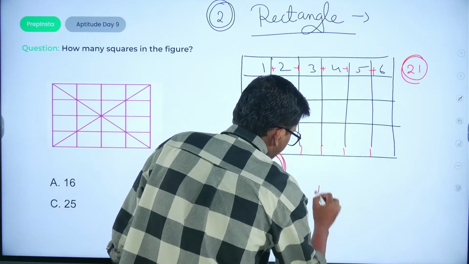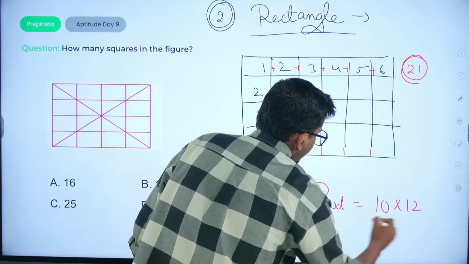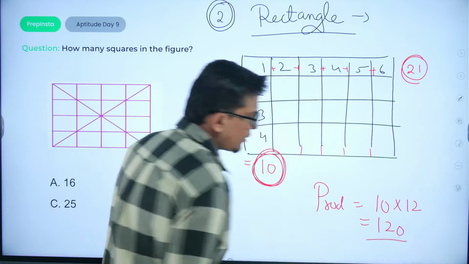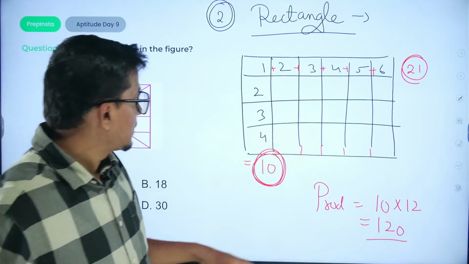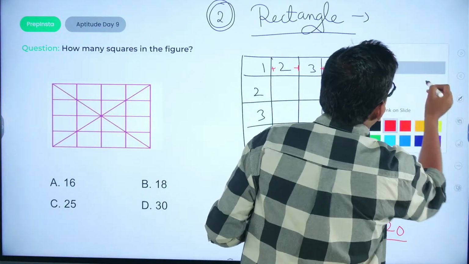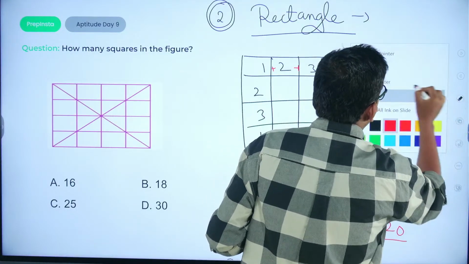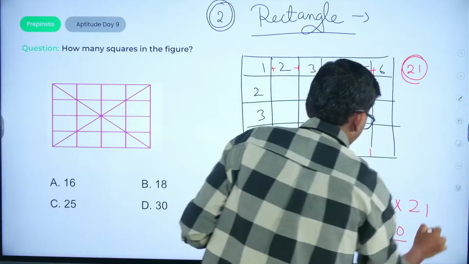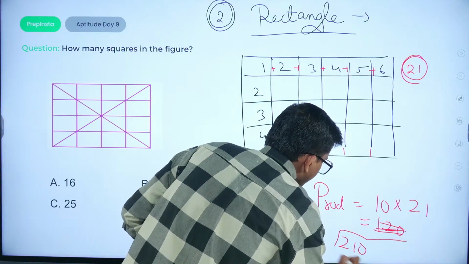So the total number of rectangles in the given figure would be 21 into 10, that is 210.